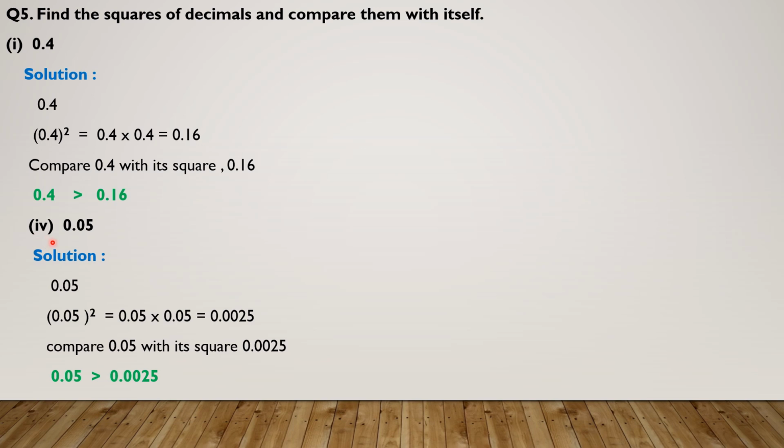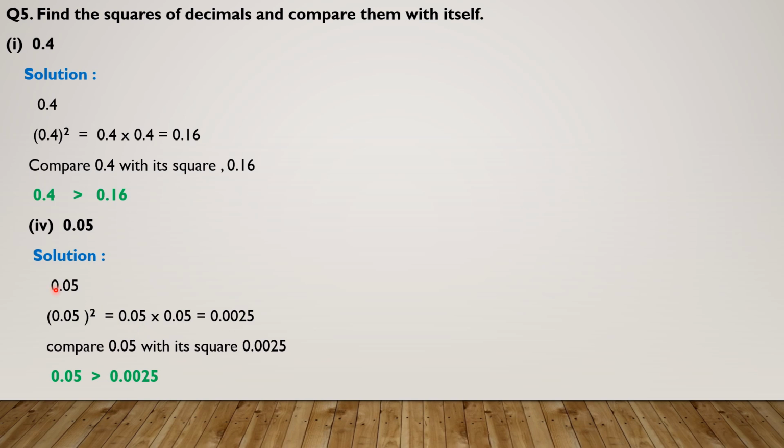Again, consider part 2 of question number 5, that is 0.05. We will take its square. Square means we will multiply 0.05 with itself, twice. Now how will we multiply? Multiply 5 with 5, 5 fives are 25. After how many digits will we put the decimal? 1, 2, 3, 4. But here we have only 2 digits, so we will put two 0s. 1, 2, 3, 4, the decimal will be placed over here.